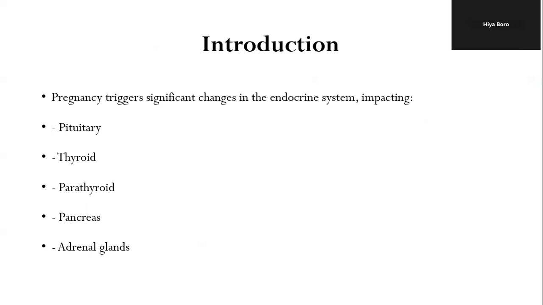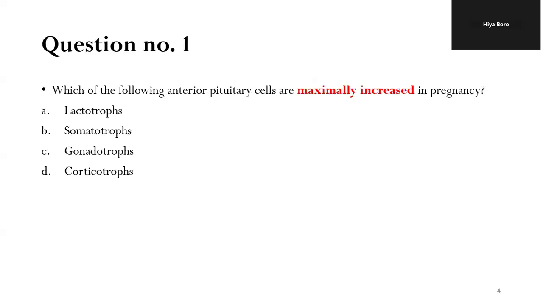So as we know, pregnancy is a condition where there are tremendous hormonal changes. Pregnancy triggers significant changes in the entire hormonal milieu, and it significantly impacts the pituitary gland, the thyroid, the parathyroid, pancreas, and the adrenals. So now let us begin the session with a question.